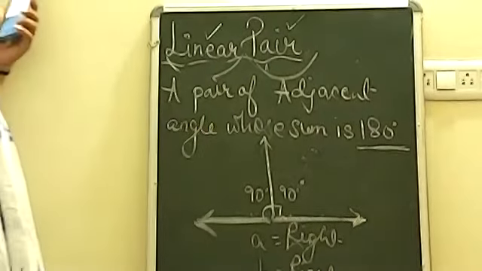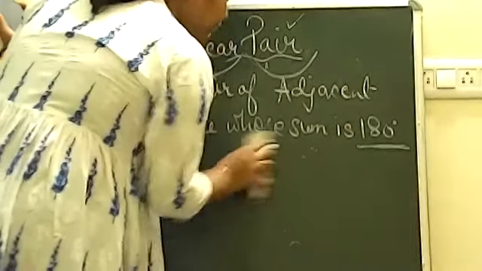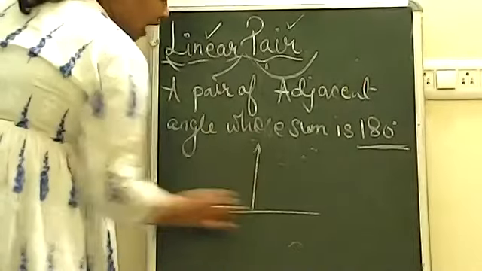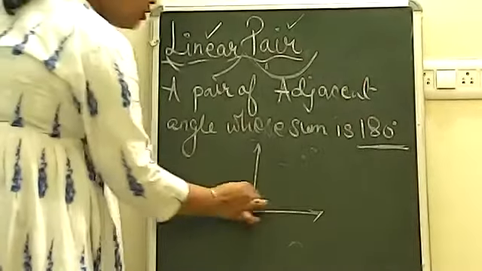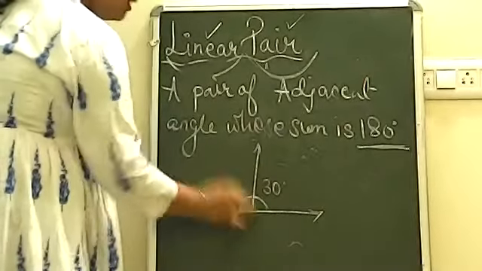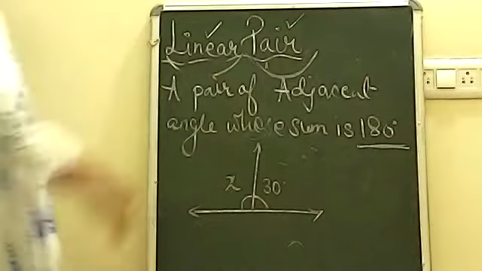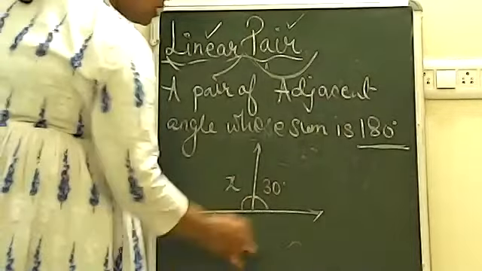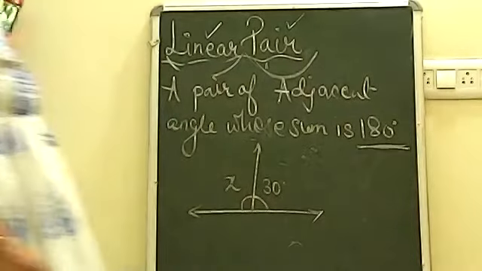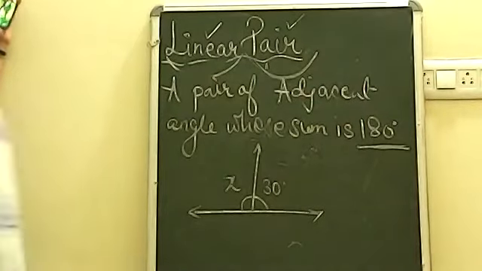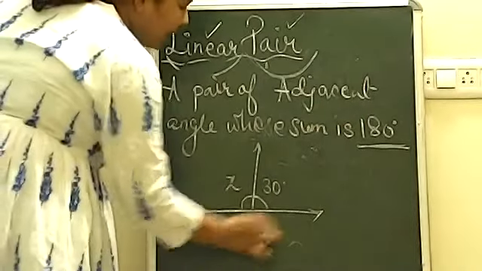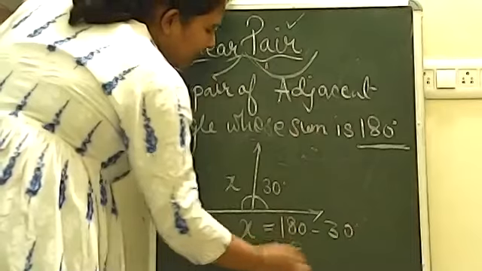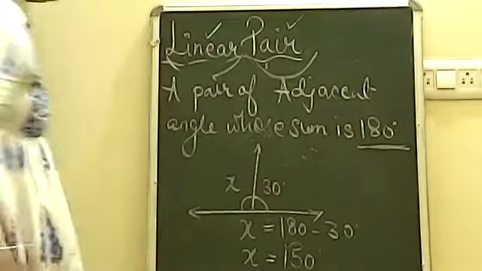Now let's move on to the next concept over here. Some linear pair problems. How can you solve the question related to linear pairs? Suppose this is 30 and it is told that they are forming a linear pair, or you find this type of figure there. If you find this kind of figure, you will have to find the value of x. How will you find it? Because it is a linear pair. Linear pairs are always supplementary. So if you have to find the value of x, x is equal to 180 degree minus 30, which will give you 150 degrees. X value is 150. Reason?